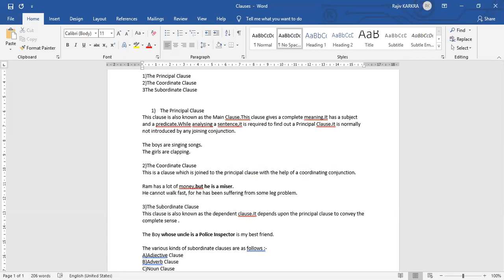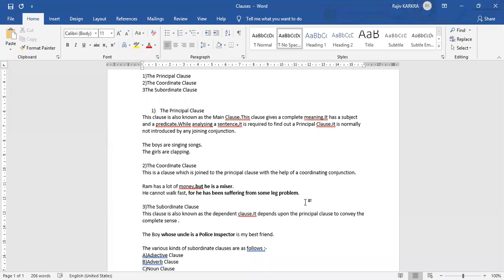He cannot walk fast, for he has been suffering from some leg problem. So principal clause and coordinate clause. "He cannot walk fast." This in itself is a complete sentence, right? We do not need anything else. So that is the principal clause or the main clause.